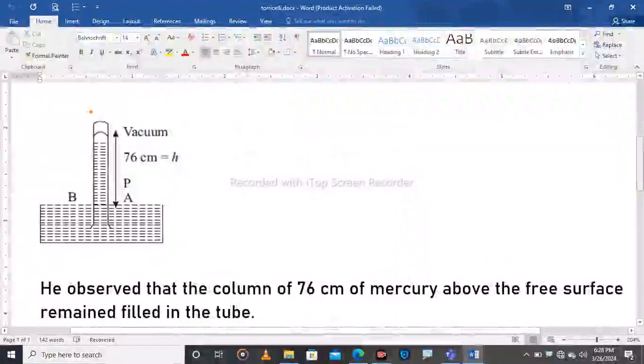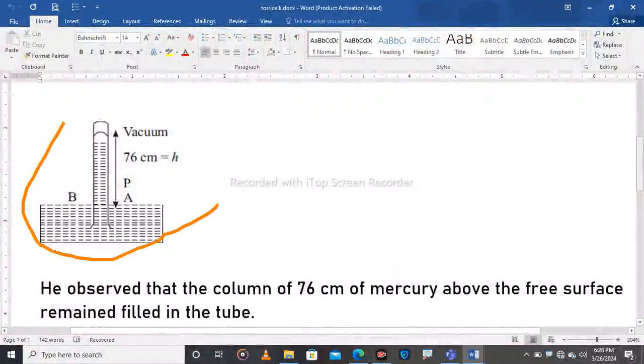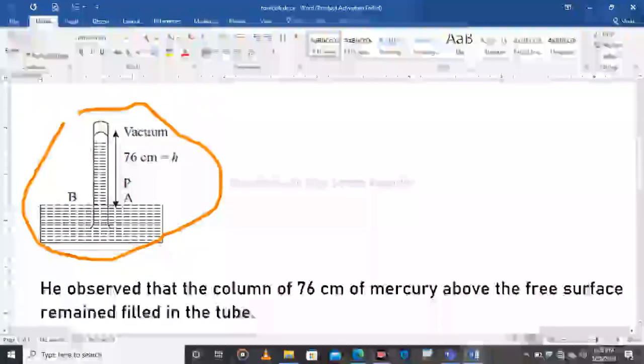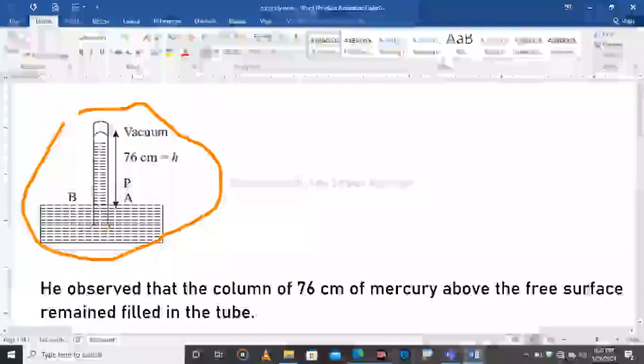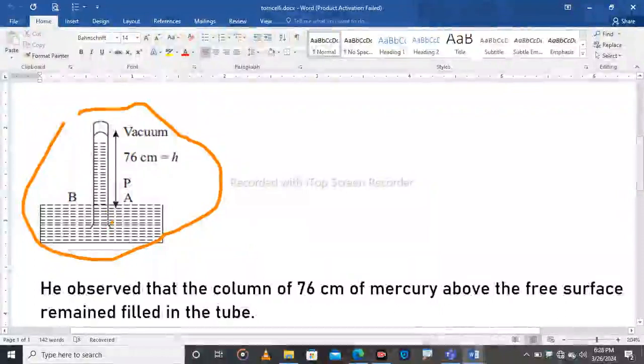That is the figure that Torricelli used to find the pressure with the instrument called the barometer. We have a tube here which has 100 centimeters, or 1 meter, or 1000 millimeters, and then there is another vessel filled with mercury.